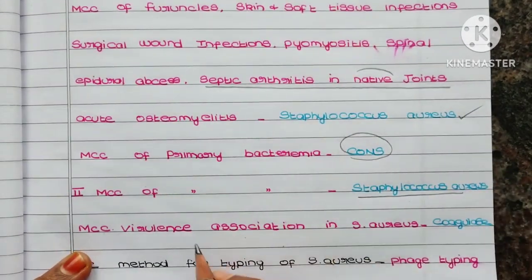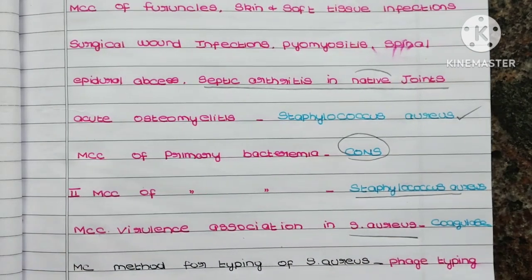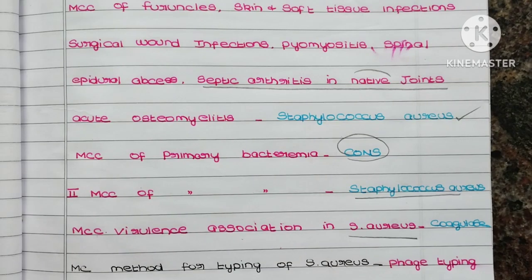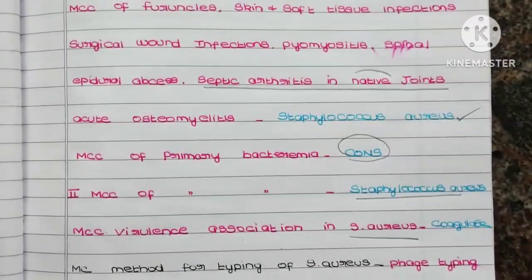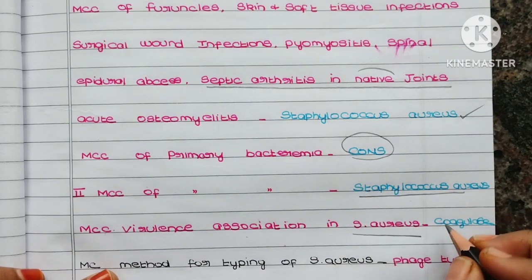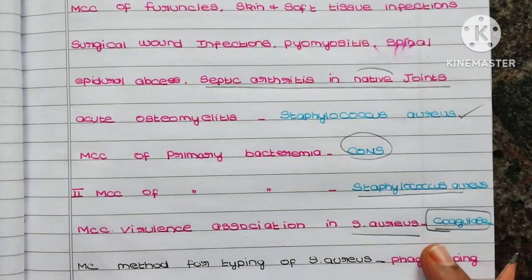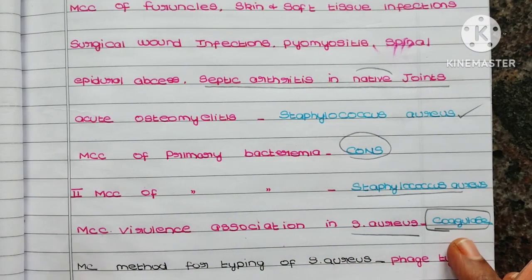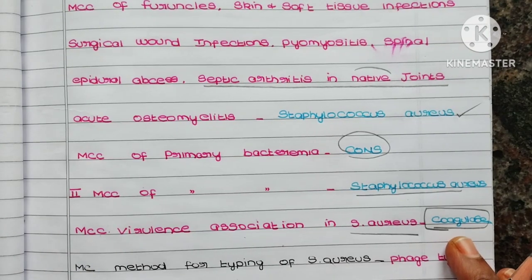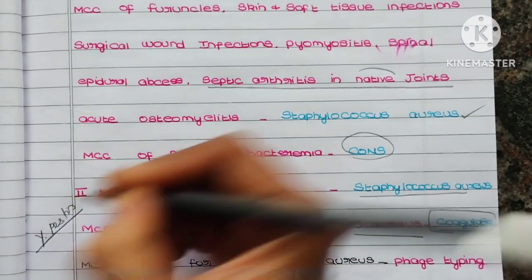Next point: the most common virulence factor in Staphylococcus aureus. As you know, Staphylococcus aureus produces a number of virulence factors like DNase, lipase, thermonuclease and catalase. But the most important in causing disease is coagulase. Another point you want to know: this is a gram-positive cocci producing coagulase. There is a bacillus which also produces coagulase, Yersinia pestis. Just remember that point also.